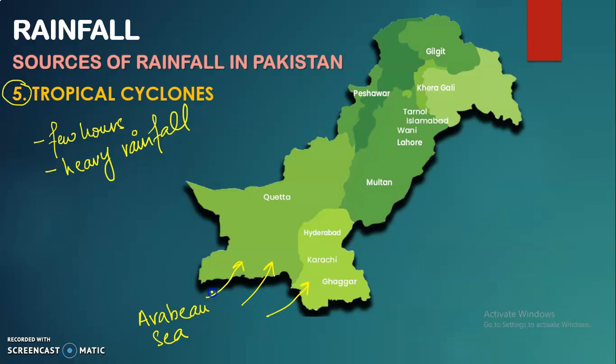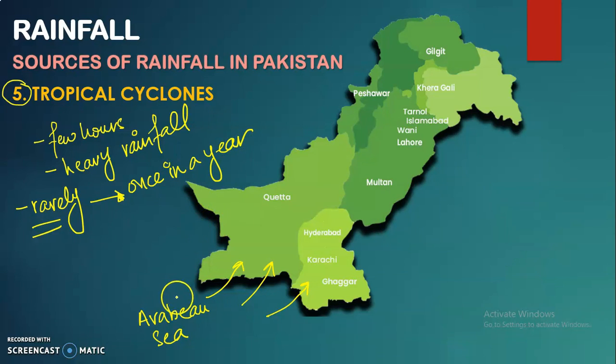Another thing that you need to understand over here is that they rarely reach the coastline of Pakistan, and that is usually once in a year. Now this is something you people need to understand.